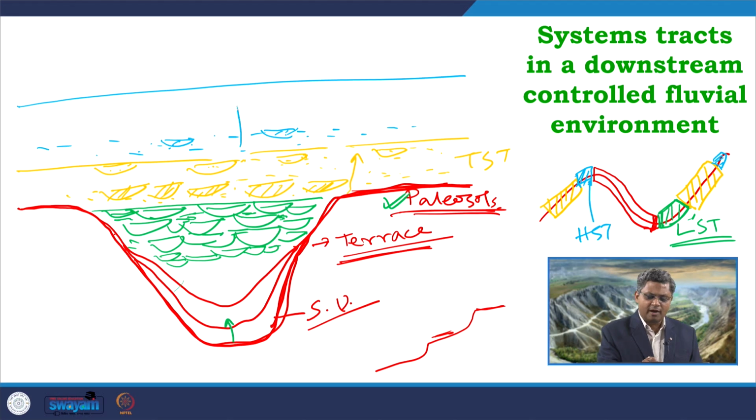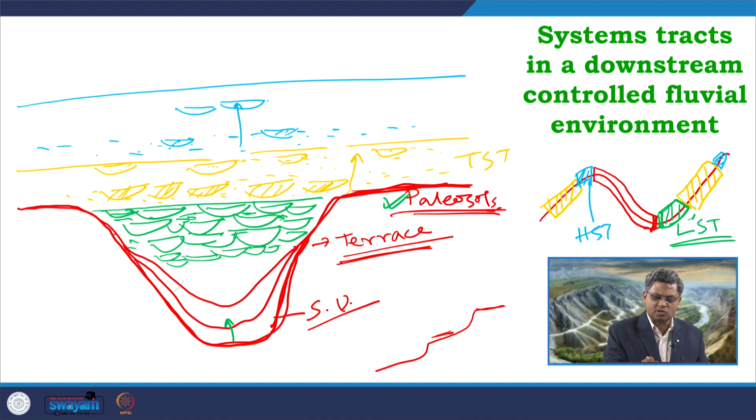But as we move upward, gradually the rate of sedimentation will increase, and when the rate of sedimentation increases over the rate of rise of the base level, the accommodation will get consumed, the accommodation will get occupied by these channel systems. So, that consumption of accommodation will gradually increase as we move towards the upper part of the HST. So, in that part gradually what will we get?